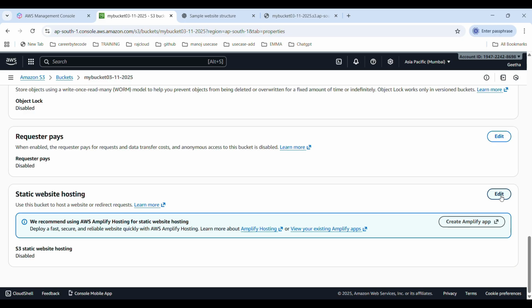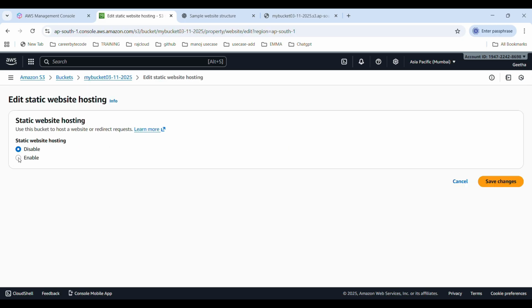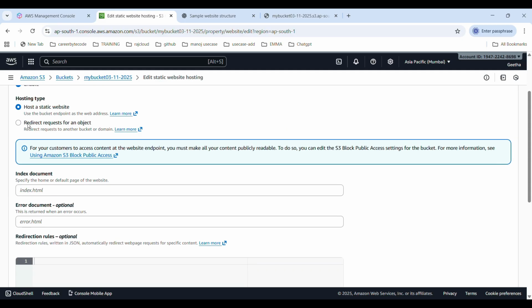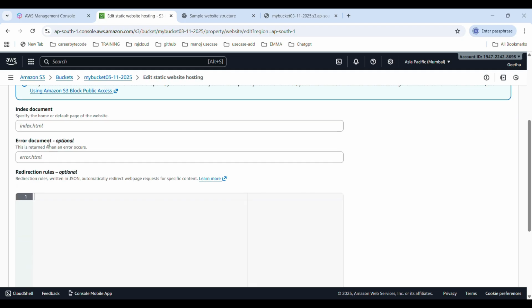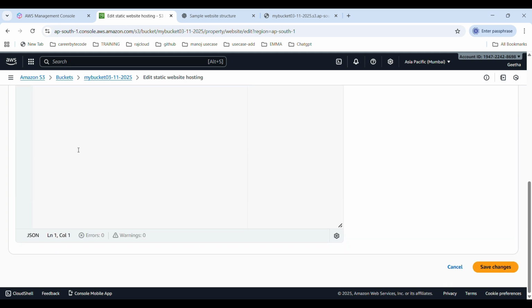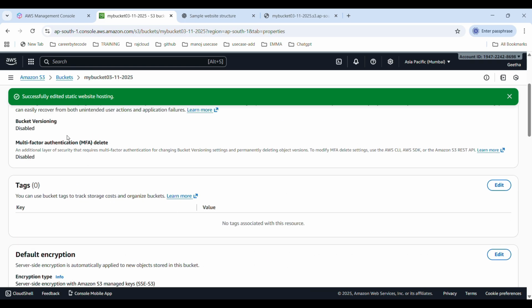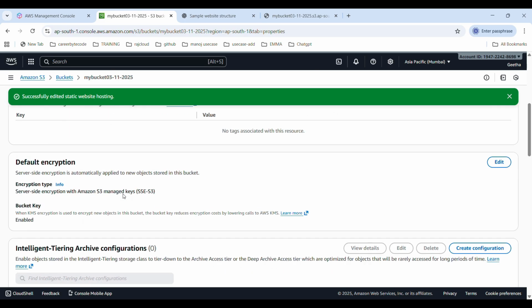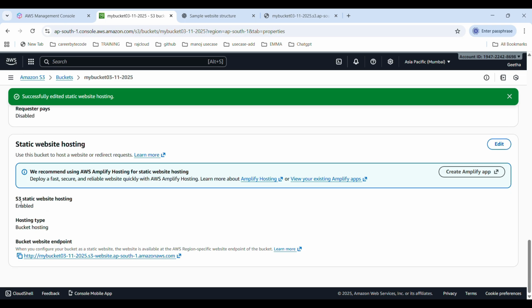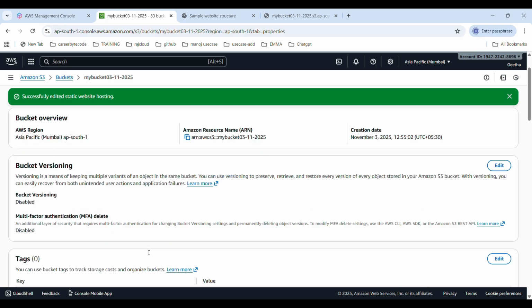Here it's disabled. Then I click edit and enable. And here I have to give the index document as index.html. This is the home page. You have to give your home page link here. Then if any error happens, it's the error document. Here I am using error.html as the file. Then click OK. Now I have successfully edited and enabled the static website hosting.